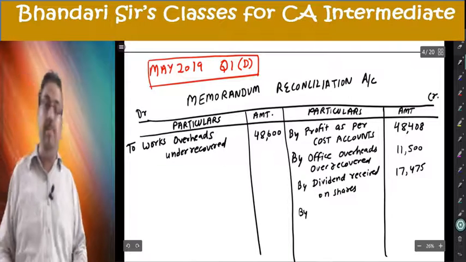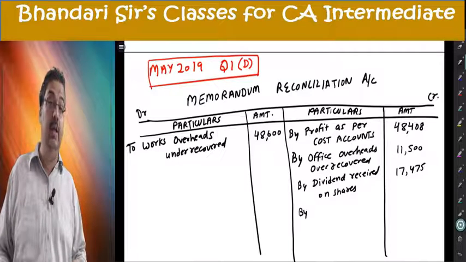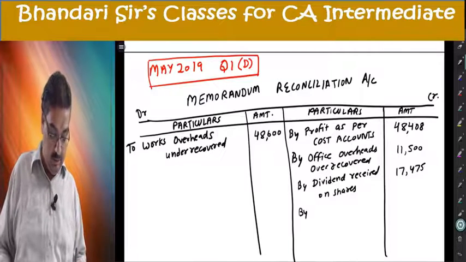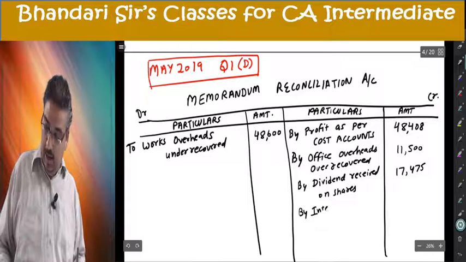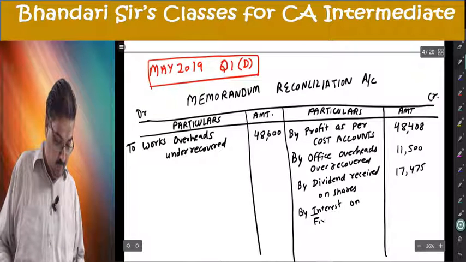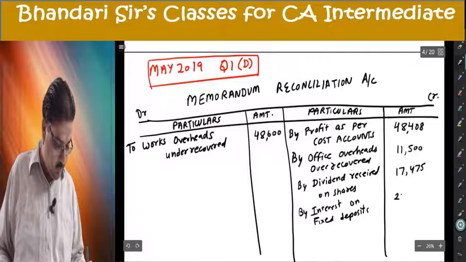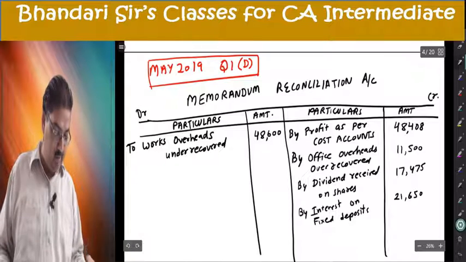Next item same, interest on FD we are receiving, not recorded in costing, now we are recording it in reconciliation. By interest on fixed deposits 21,650.